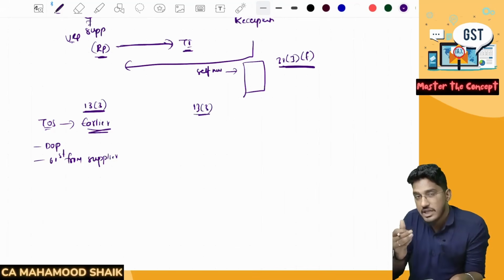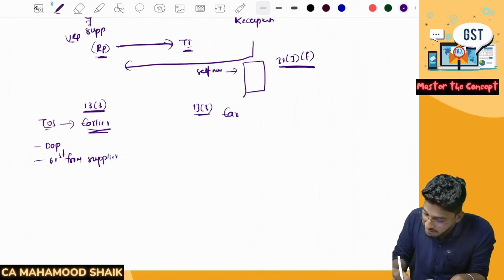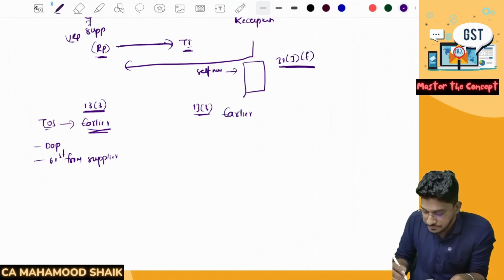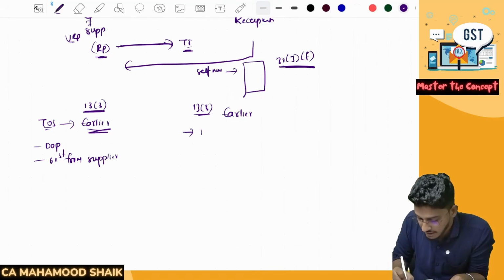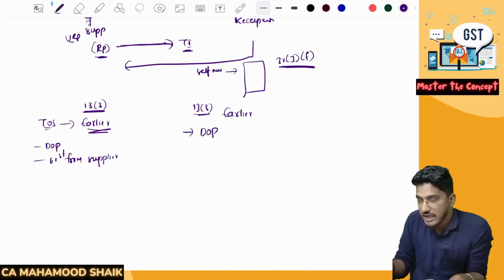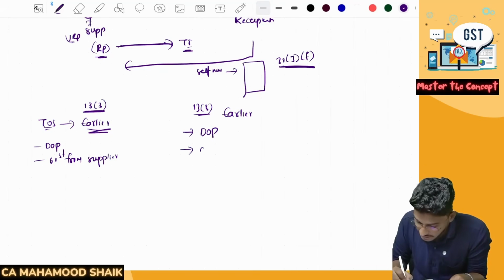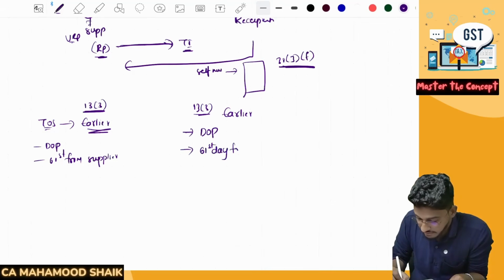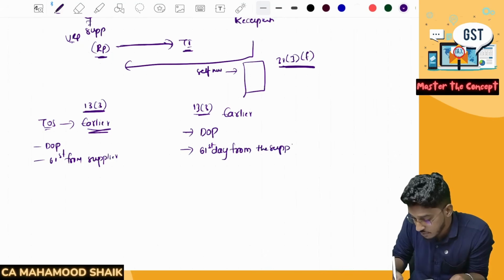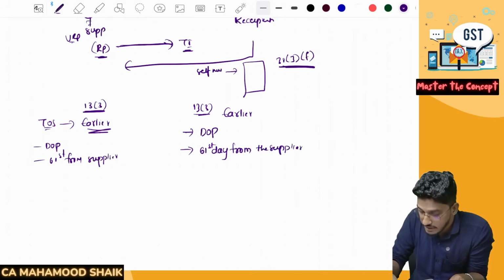They say that in case of supply of services under reverse charge mechanism, the time of supply will be the earlier of three dates. What are the three dates? Number one, the date of payment, either as recorded in the books of accounts or debited in the bank account, whichever is earlier, or the 61st day from the date of invoice given by the supplier. If the supplier is giving an invoice, the 61st day from the date of that invoice.